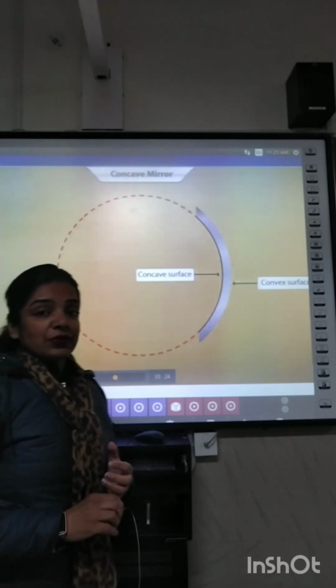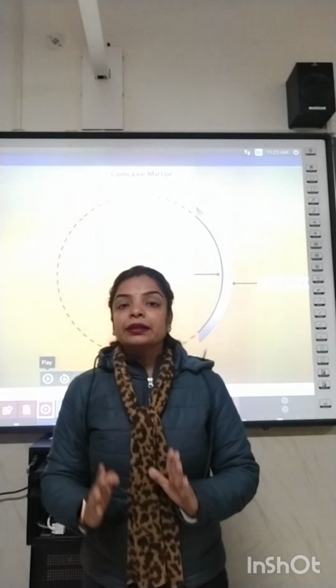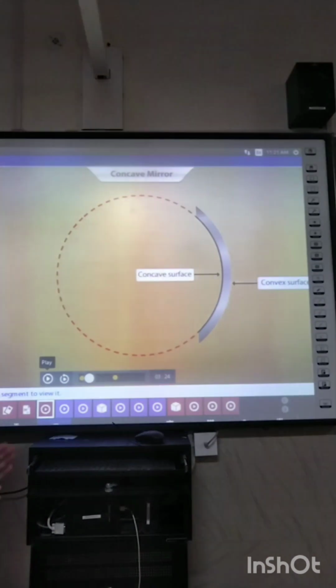When a hollow sphere is cut, we obtain the curved surfaces. The outer side of the curved surface is considered to be convex surface and the inner side is considered to be concave surface. And on this basis only, spherical mirrors are of two types, concave mirror and convex mirror.